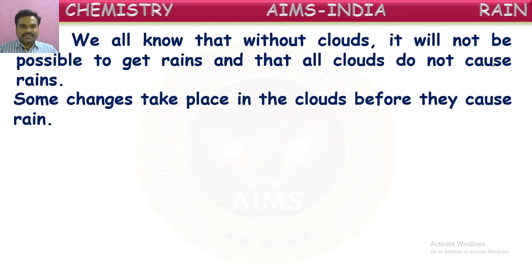Some changes take place in the clouds before they cause rain. Yes, some changes occur. As we are telling, clouds contain droplets of water or water vapor in them. So before raining, some changes occur in the clouds. What are they?